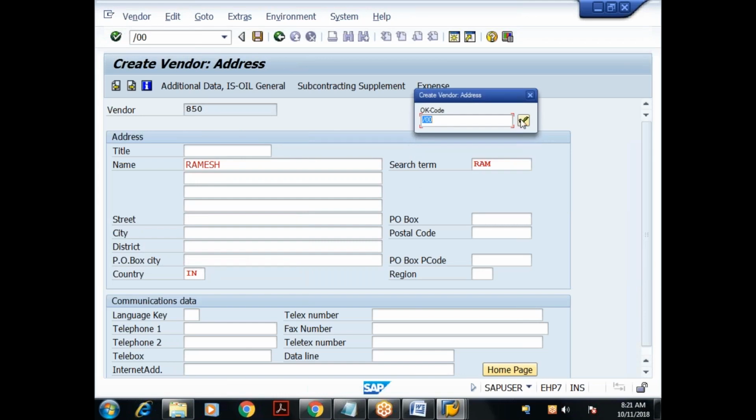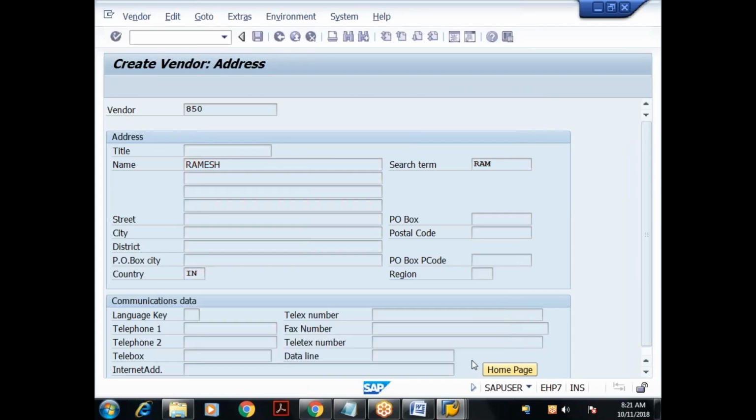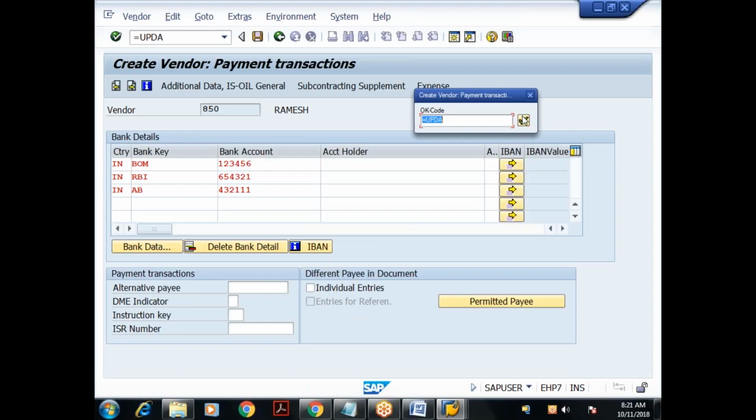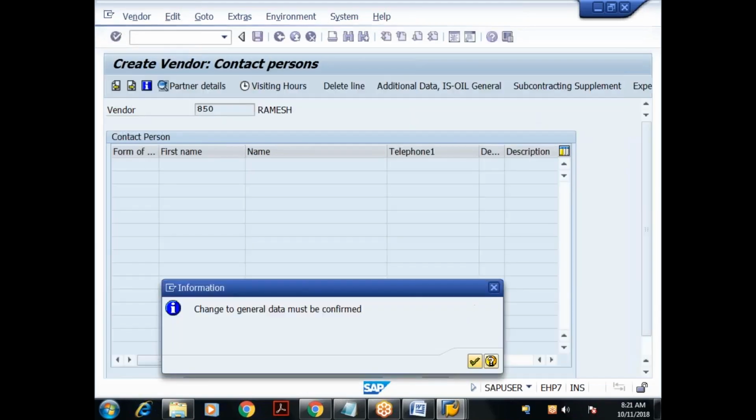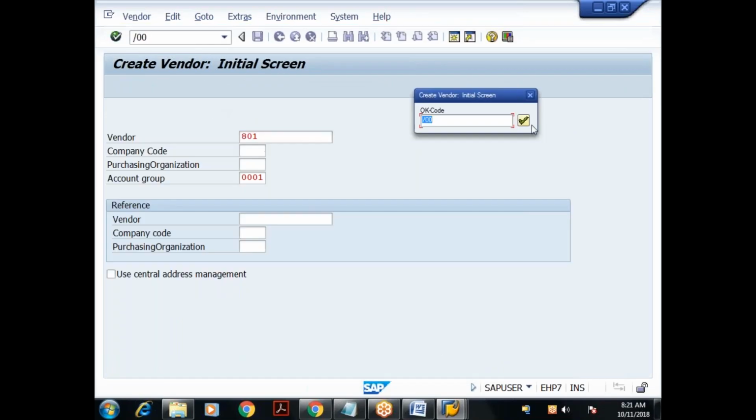This first vendor has how many records? 3 bank records. Done. Yes. Okay. This is the data. It is successfully mapped. I'll continue. This is the second record.